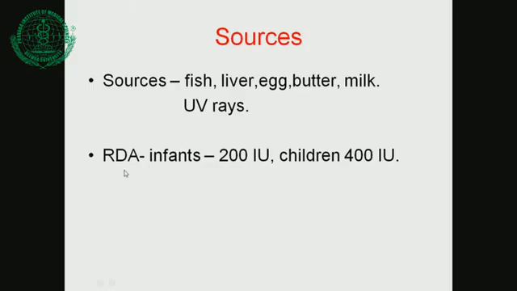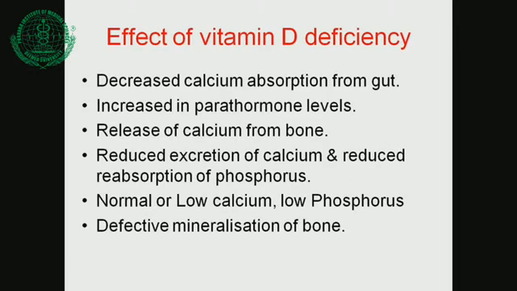vitamin deficiency. Recommended daily allowance, very easy: 20, 200 and 400, double. Infants is 200, children is 400. So it is very easy to remember.